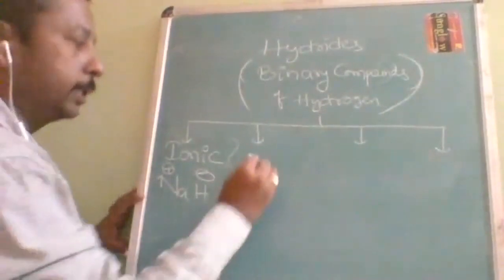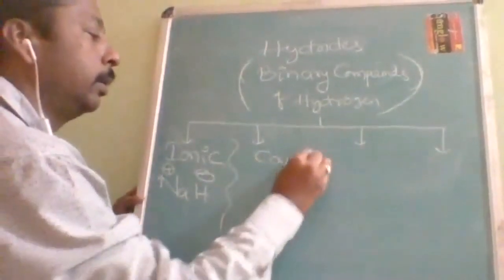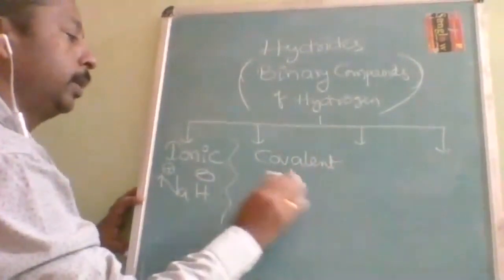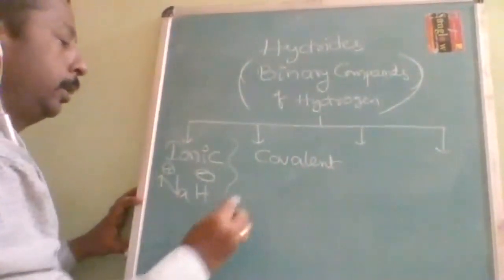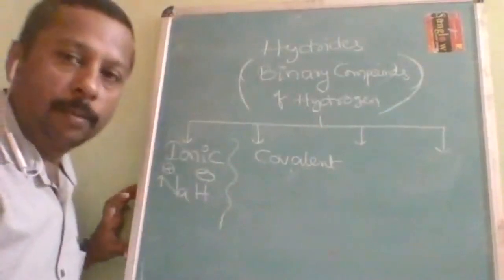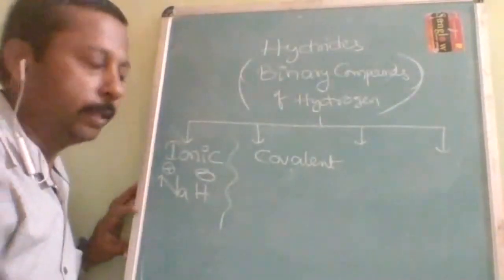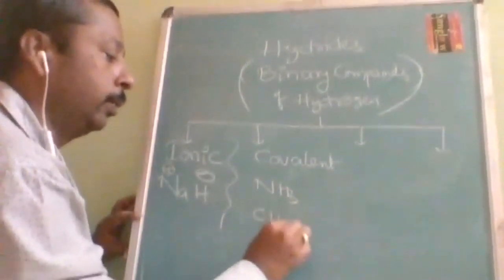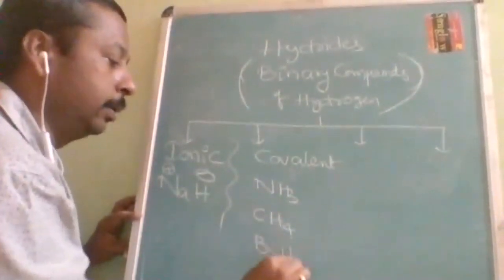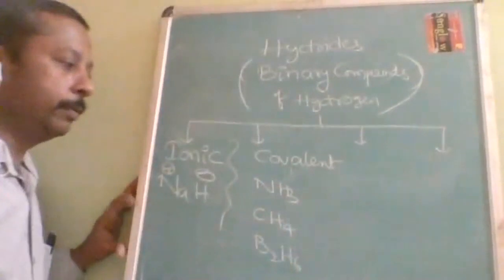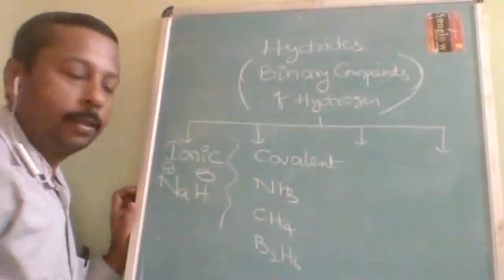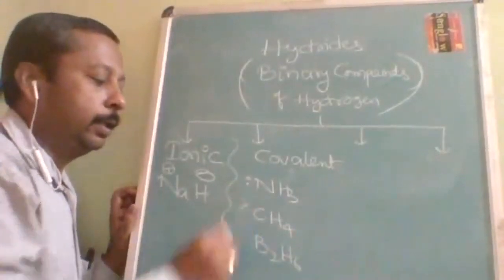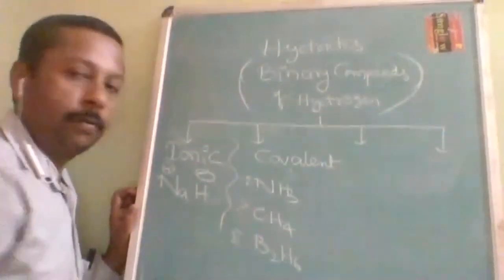Then next is covalent. Covalent, that is already understood. There will be a covalent bond between the hydrogen and the given element, like NH3, CH4, B2H6. Now, if you carefully observe, after hydride formation, there is a lone pair over here. There is nothing here. Still, electrons are required here.